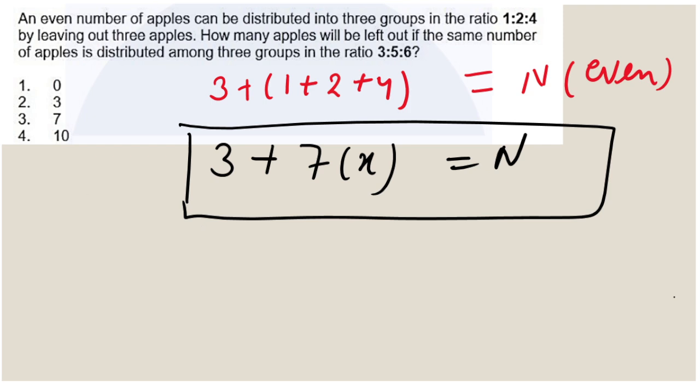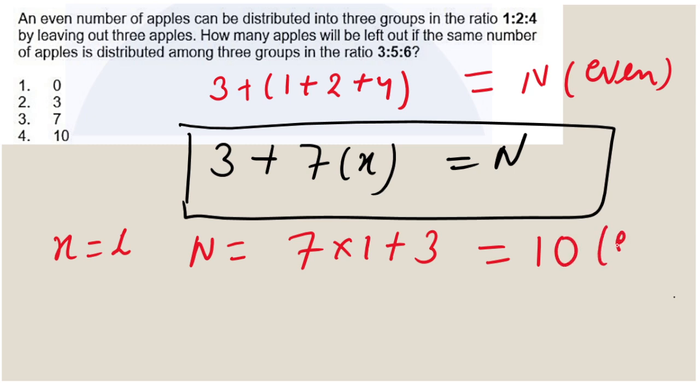To get the total number of apples, we can substitute the smallest value of x. Let x be equal to 1. So the total number of apples will be 7 into 1 plus 3, which is 10, an even number. So that is possible, right?